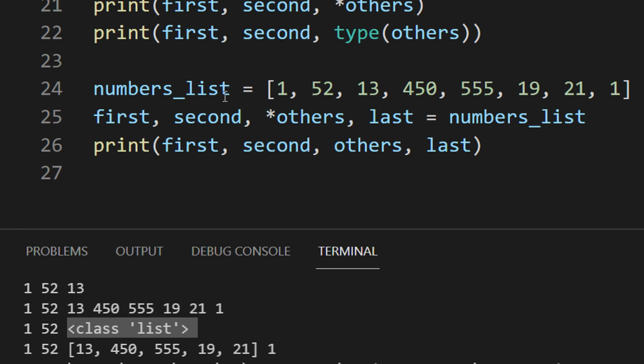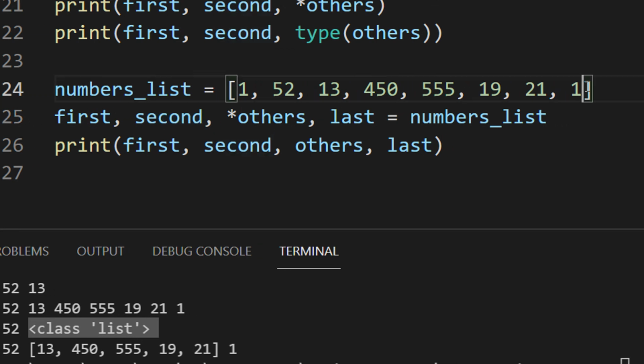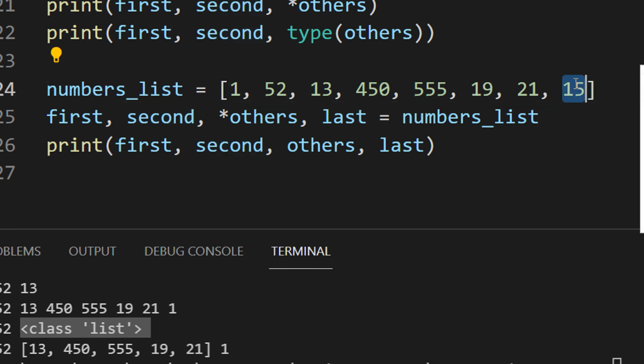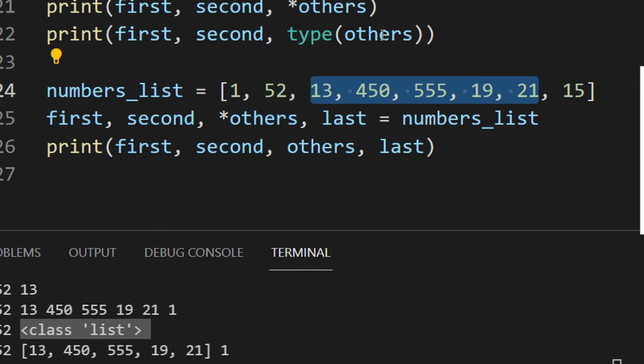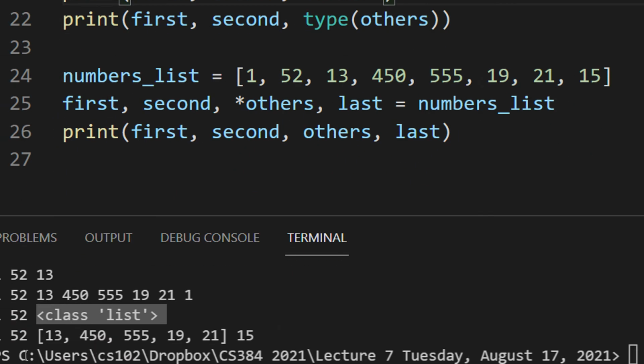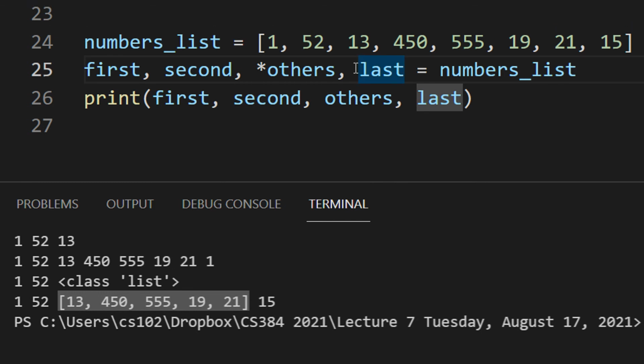Now again, there is a very small shorthand. So what happens here? Now you can see I have the same number list. I have first, second, star others, and I have a last, right? So what happens? 1 gets assigned to first, 52 gets assigned to second. Okay, let me keep this as 15. 15 gets assigned to last, fine, and between 15 and 52 it's assigned to others. Look how beautifully it is designed, fine. Let us see the output once. See how beautifully it is designed, right? You can just see this as the list, right?